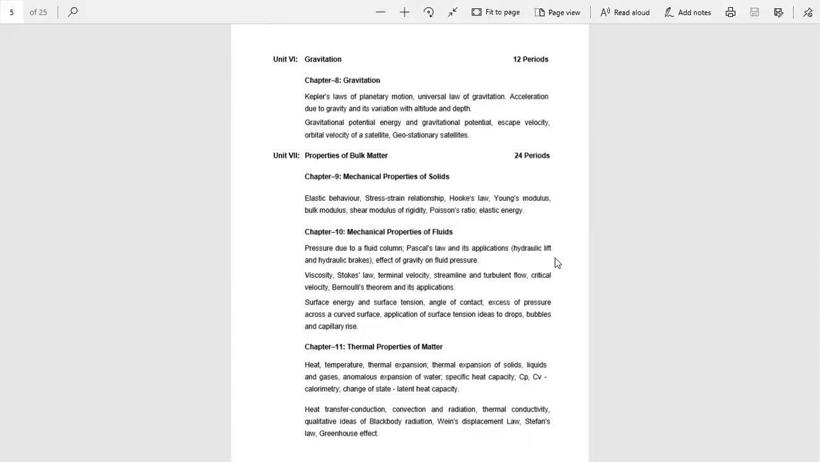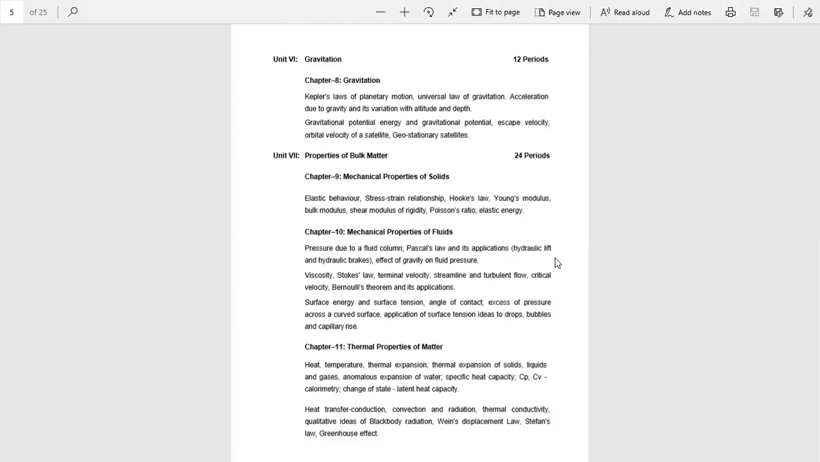Now chapter number 11, that is thermal properties of matter, right? In this chapter, all the theory revolves around heat and temperature. Heat is a form of energy that flows between bodies from a higher temperature to a lower temperature, and we use a thermometer, which is a device used to measure the temperature of a body. Very interesting chapter, right?